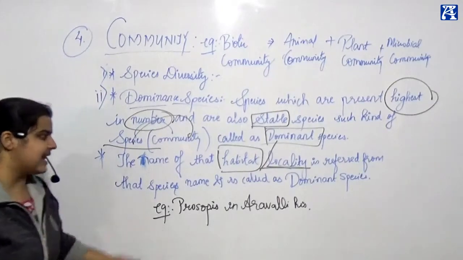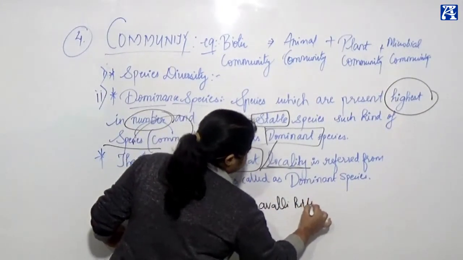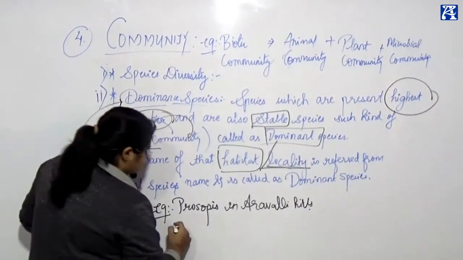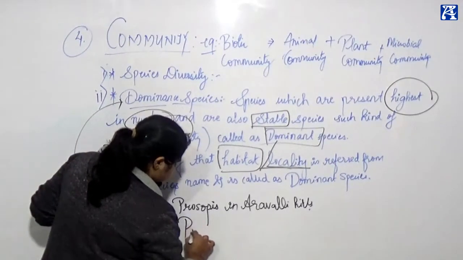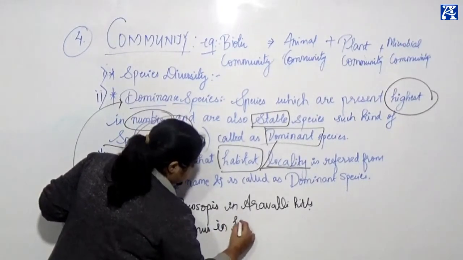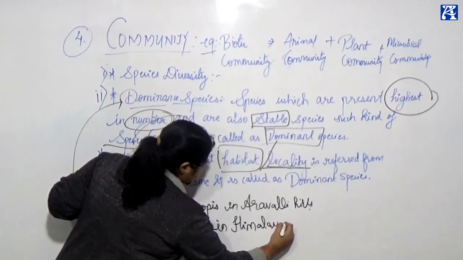Prosopis is a very good example of dominant species as it is found in the highest number. And the second example is Pinus in the Himalayas.